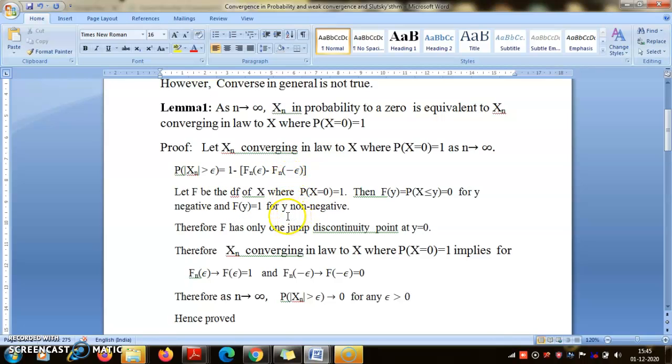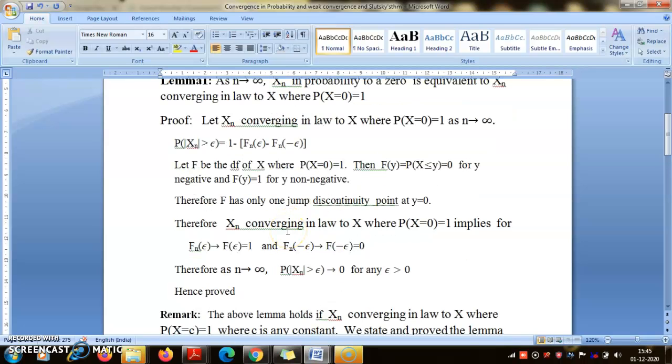So I am writing this here, and now Xn is converging in law to X. What does that mean? By the definition of weak convergence, Fn(epsilon) will converge to F(epsilon), and Fn(minus epsilon) will converge to F(minus epsilon), provided epsilon and minus epsilon are continuity points of F, where F is the distribution function of X. So let's find the distribution function of X, because we know the exact probability distribution of X.